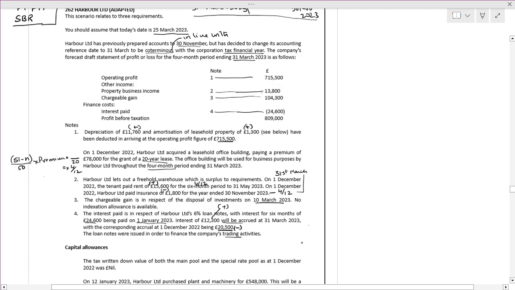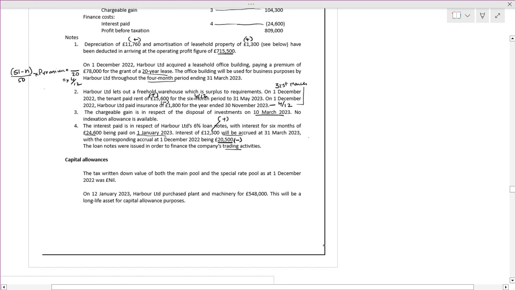Now, the tax written down allowance of both the main pool and special rate pool was nil on 12th January 2023. Harbour purchased plant. What is the expenditure limit? The expenditure limit is 1 million pounds.